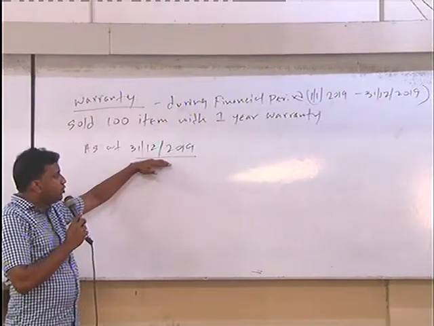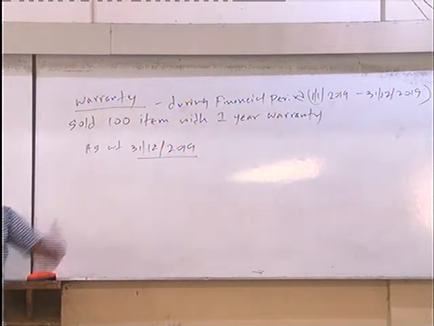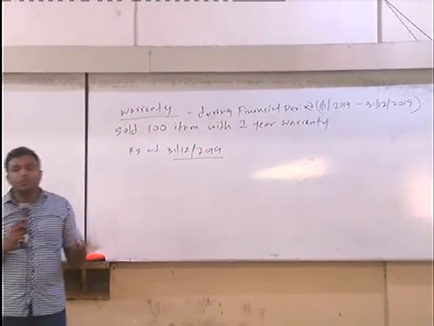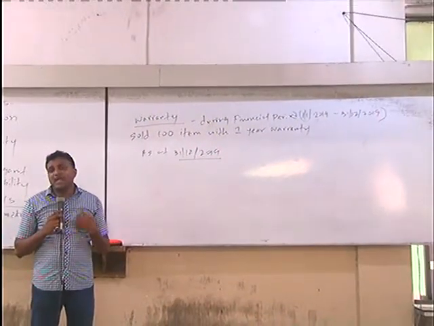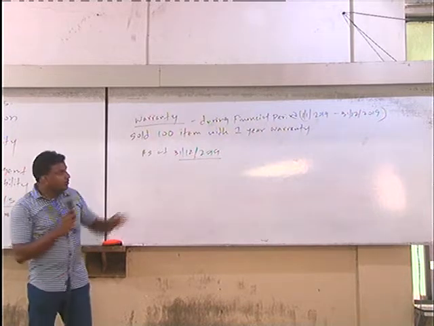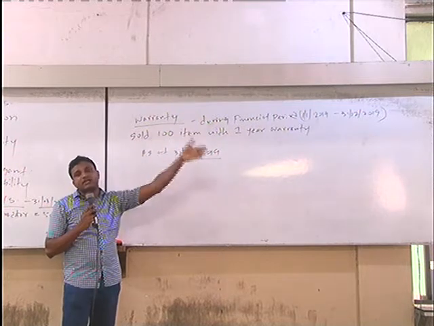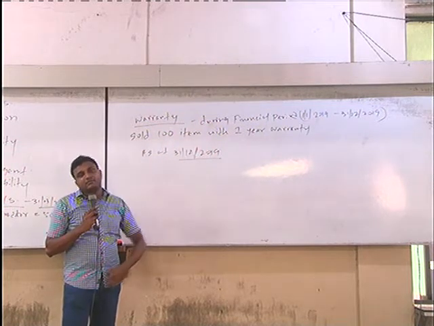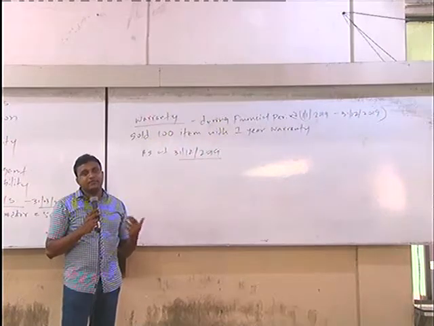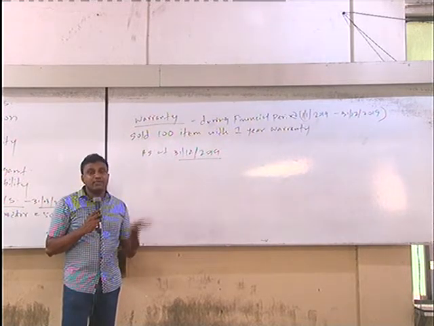Then you don't know at the end of the financial period, out of these 100 items, how many items will come with repairs, with major or minor repairs or replacement. We don't know, subject to warranty. But you have the liability. That is the thing I want to explain to you, right? During this 2019 financial period, you have sold 100 items to customers with the warranty. But we don't know after sale how many items will come to you with repairs, or whether minor repairs or major repairs.